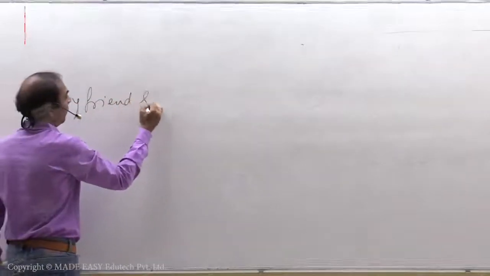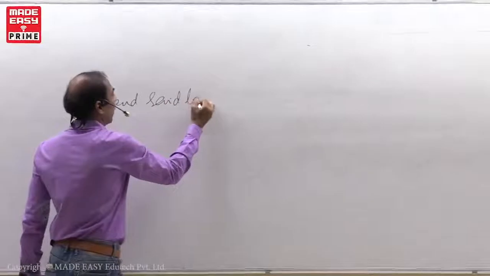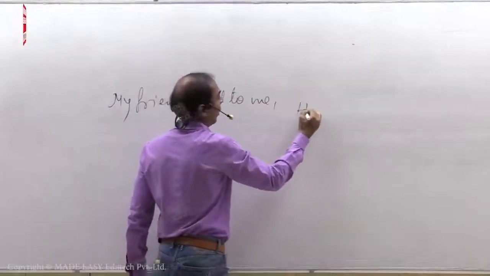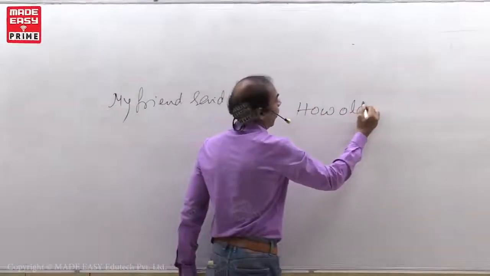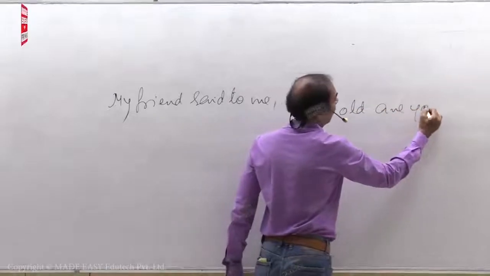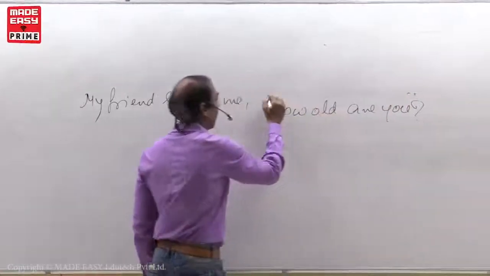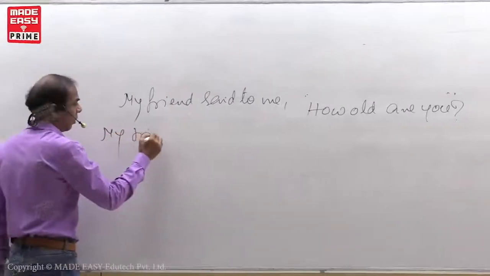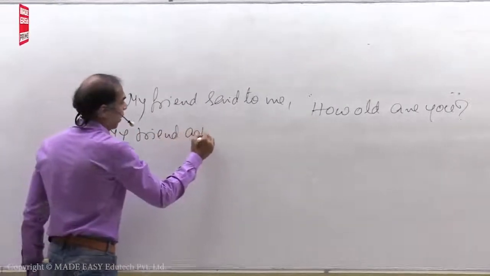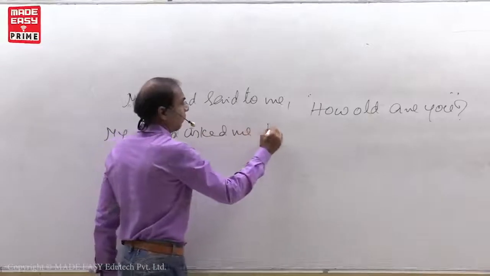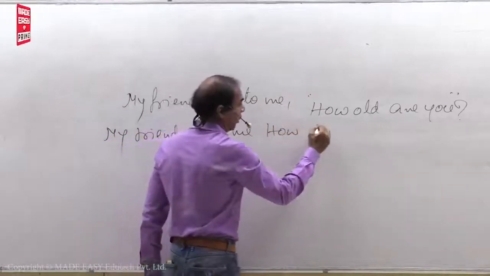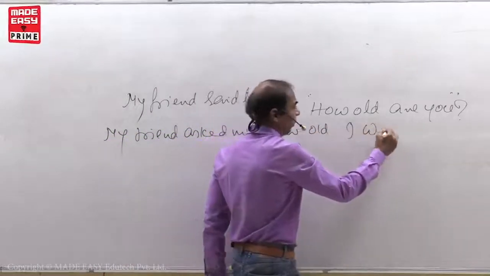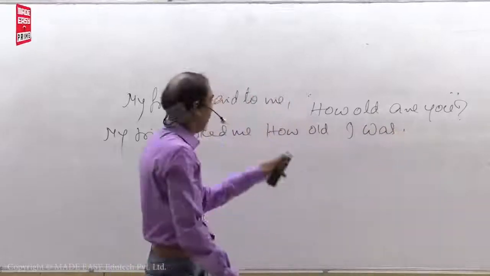Okay, my students. One more. My friend said to me, "How old are you?" Look, my friend asked me how old I was. How old I was.